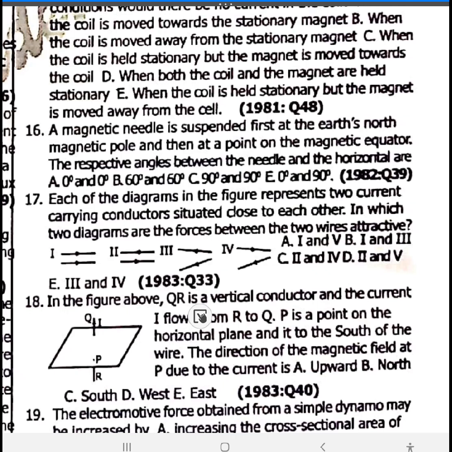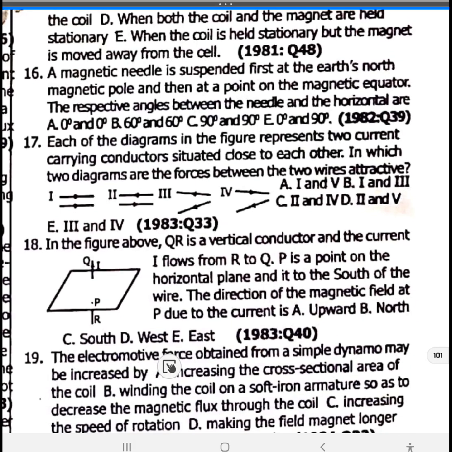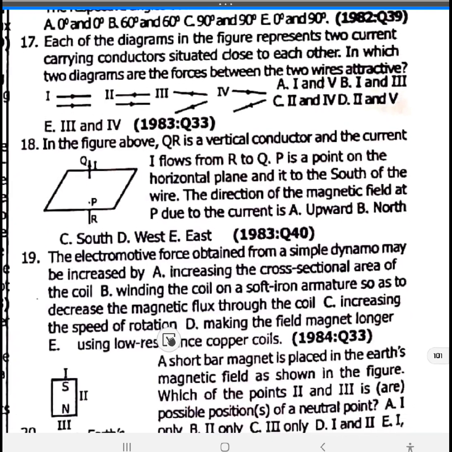QR is a vertical conductor, and the current I flows from R to Q. P is a point on the horizontal plane, and it's to the south of the wire. The direction of the magnetic field at P due to the current is to the east.